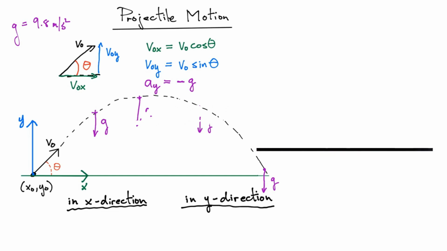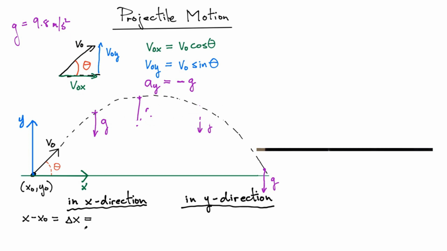Okay, we're now in a position to analyze the motion because we know the initial velocity and I know the acceleration at every point in time. All I want to do now is write expressions that tell me the x direction displacement and the velocity, and also the displacement in the y direction and the velocity in the y direction as a function of time. So let's start with the displacement in the x direction. I'm going to write it as x minus x0. I'm starting from some initial position here, and let's just call this delta x. That is the displacement from the origin.